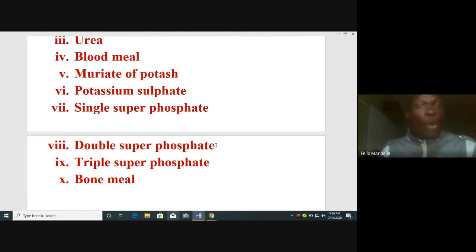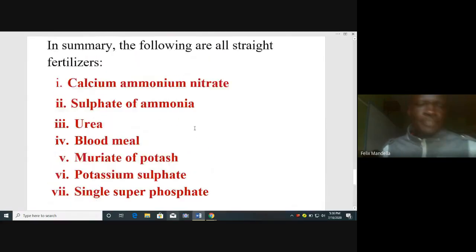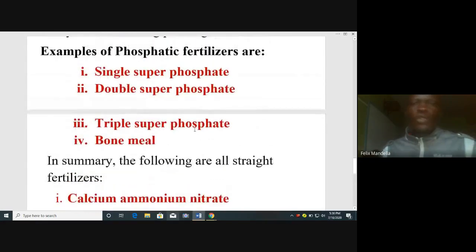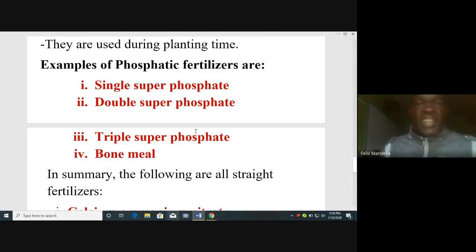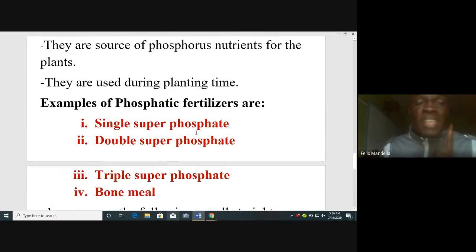Good. Hope we have understood this topic. We were looking at straight fertilizers, where we said straight fertilizers are grouped into three, depending on the nutrient they carry. Straight fertilizers contain only one major nutrient, a macronutrient, which can be nitrogen, phosphorus, or potassium. We have looked at examples of those that provide nitrogen, potassium, and those that provide phosphorus.